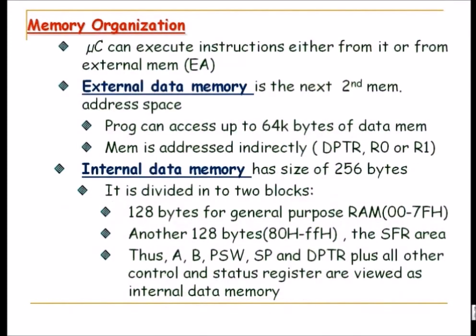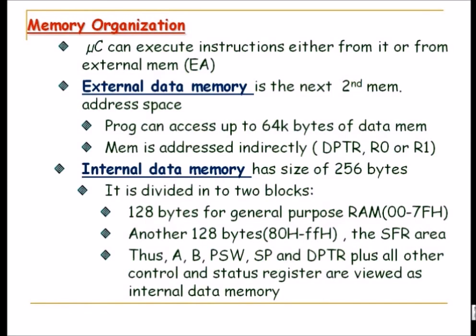Then memory organization: the microcontroller can execute instructions either from on-chip or from external memory. There is an EA pin, which I'll show in my diagram also. If the EA pin is connected to ground, it is using the external memory, and if it is connected to VCC, it is using the on-chip memory. External data memory is the second memory address space, and it can have 64 kilobytes of data memory, addressed indirectly through DPTR, R0 or R1.